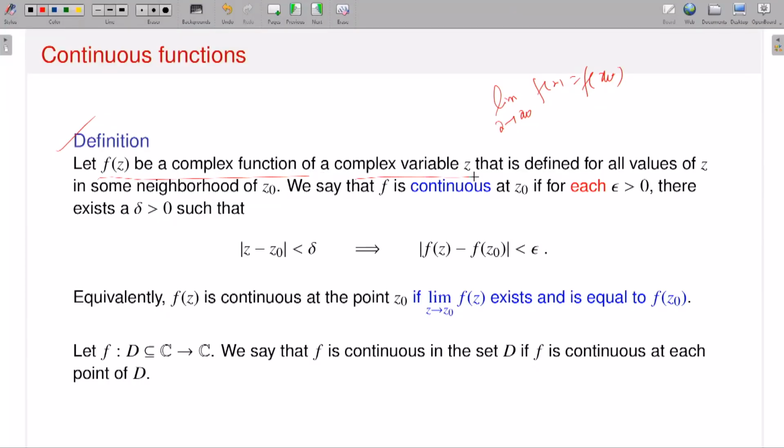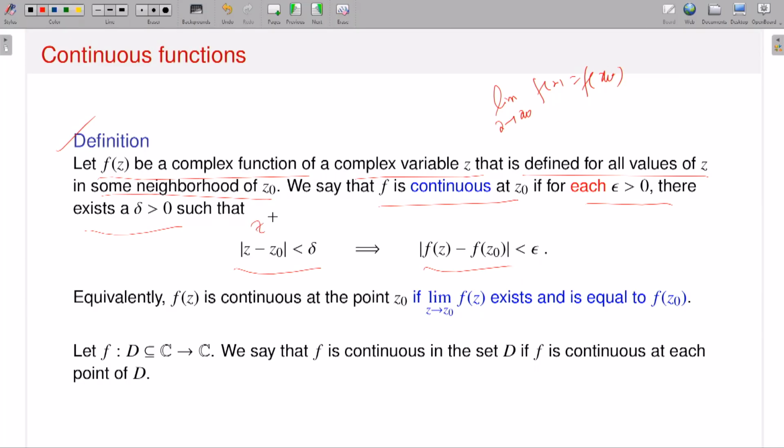So the same thing: whatever concept of continuity you know for real valued functions, I can typically extend to the context of complex valued functions. Just the real modulus should be replaced by the complex modulus. That's it. So okay, this is my definition. Let f of z be a complex function of a complex variable z that is defined for all values of z in some neighborhood of z naught. Then I say that f is continuous at z naught if for each epsilon there exists a delta, so that whenever z belongs to the delta neighborhood of z naught, the functional value belongs to the epsilon neighborhood of f of z naught.